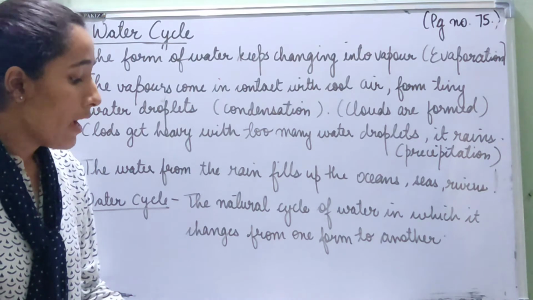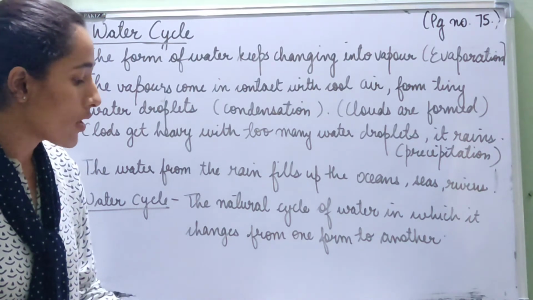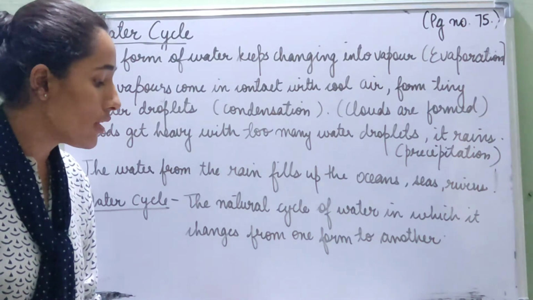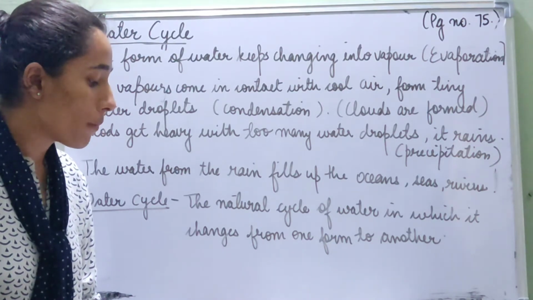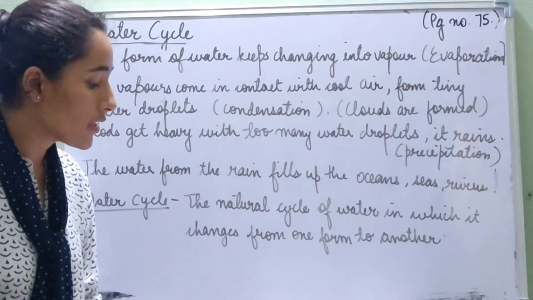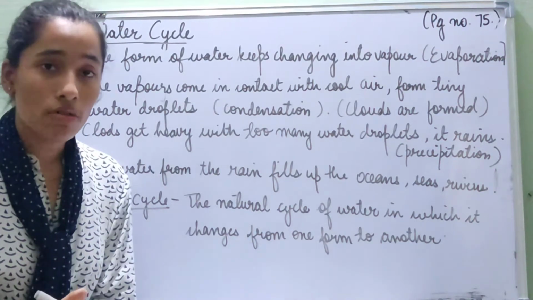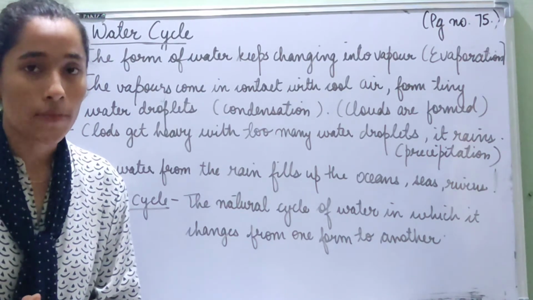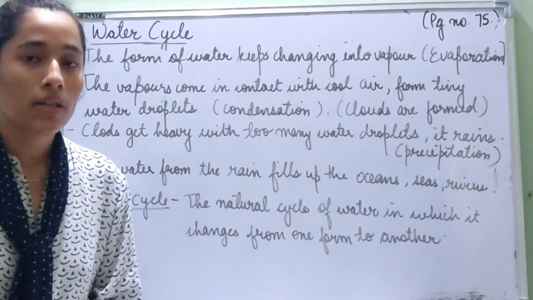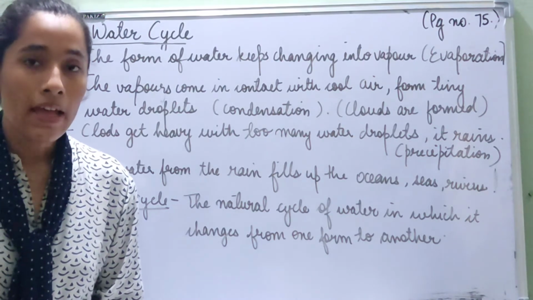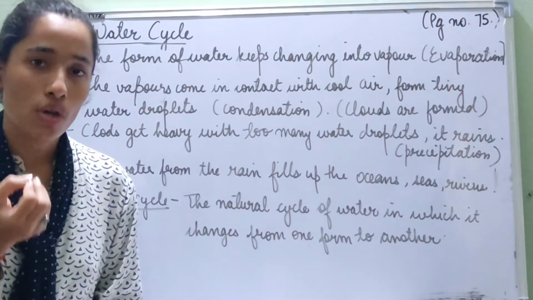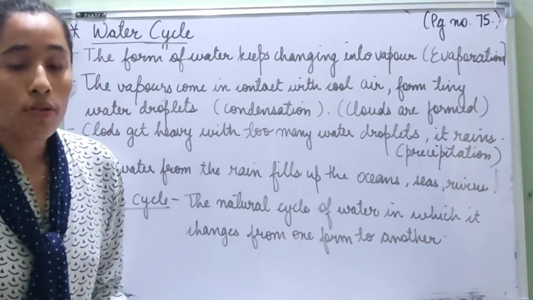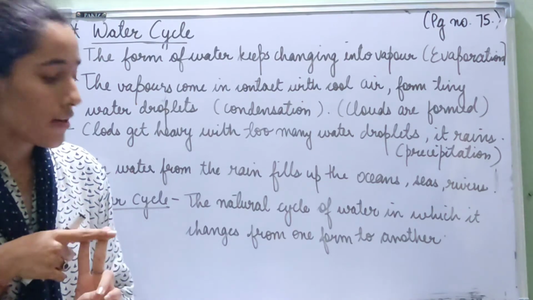So underline this line: when these vapors come in contact with cool air, they form tiny water droplets. This is called condensation. These water droplets join together to form clouds. Underline this line also, that these water droplets join together to form clouds. So this is how clouds are formed, due to the condensation of water vapor and the formation of little water droplets coming together. So far we have learned about two processes, evaporation and condensation.